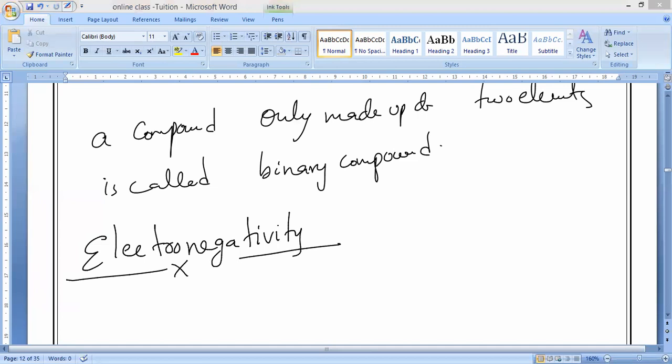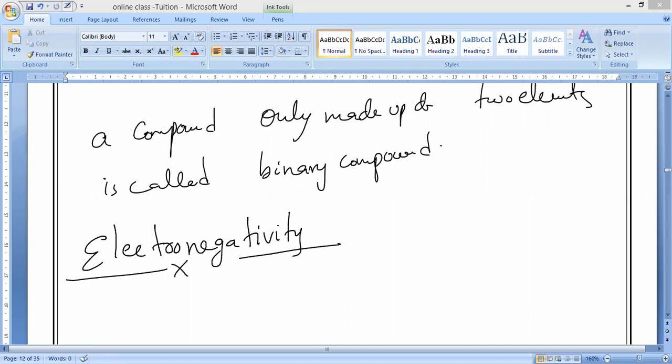It is the ability, the capacity, of an atom to attract the shared electrons of a bond towards itself. Here there is no donating, no receiving, only sharing. How strongly it attracts its shared pair of electrons is called electronegativity.